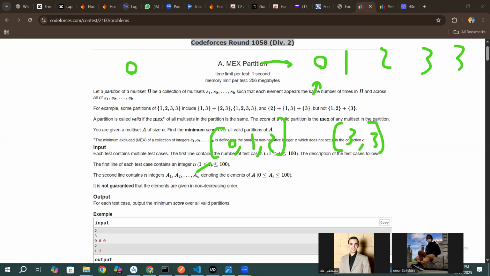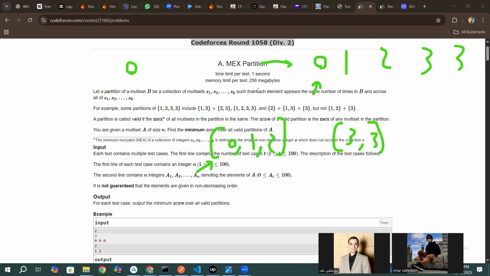This 0 must exist in one of them, and if it exists, the mex will be higher than 0 for that array. Because of this, if we have at least one 0, we will not be able to let the score be 0.